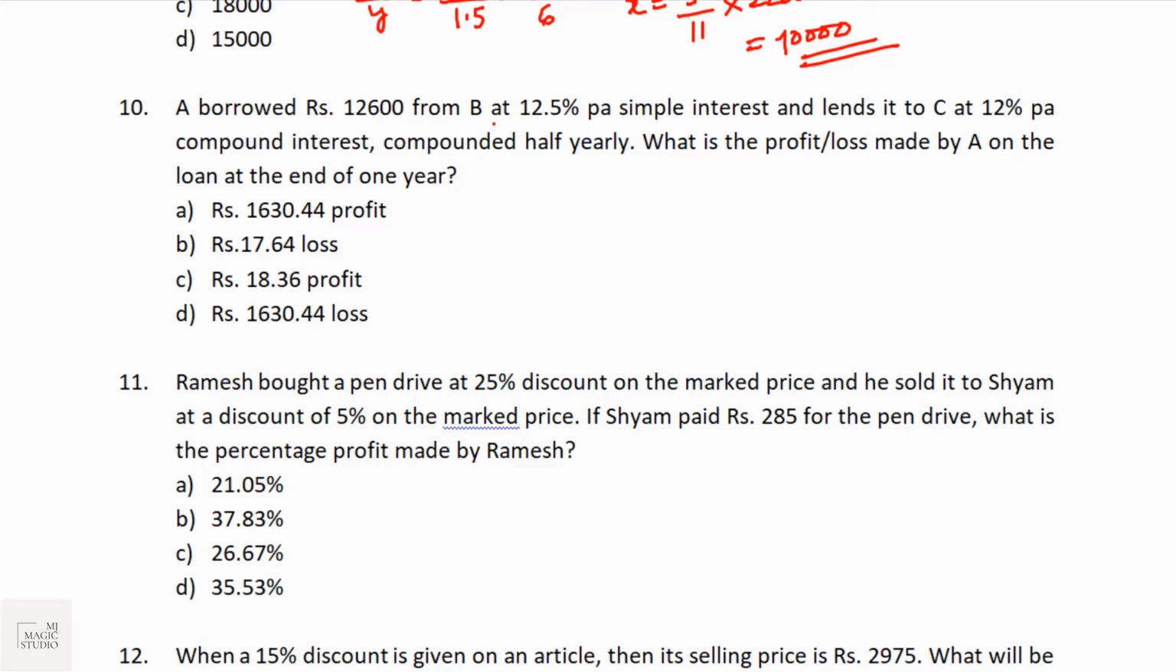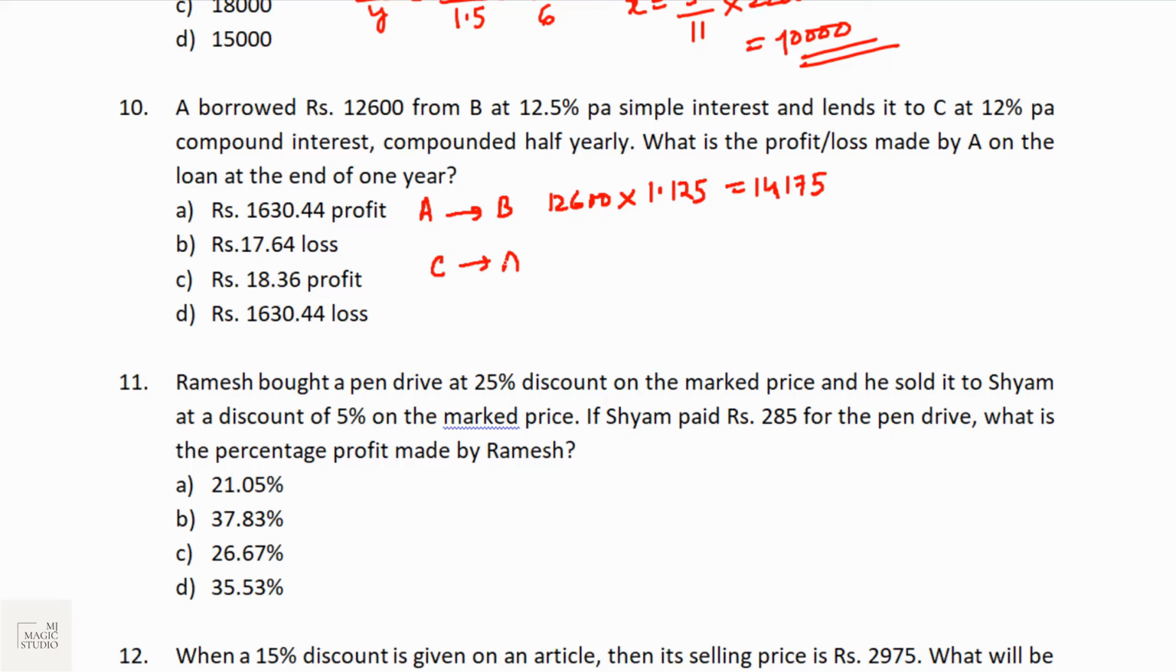A borrowed rupees 12,600 from B at 12.5% per annum simple interest and lends it to C at 12% per annum compound interest, compounded half yearly. What is the profit or loss made by A on the loan at the end of the year? So A is supposed to give to B at the end of the year 12,600 into, since it is simple interest, 1.125, 1 for the principal and 0.125 for the interest, and that would amount to 14,175.